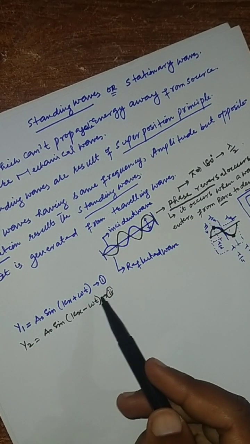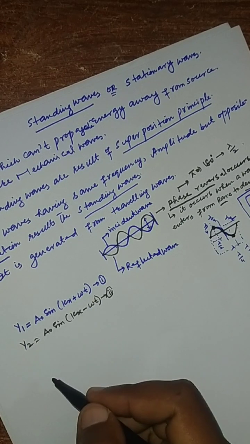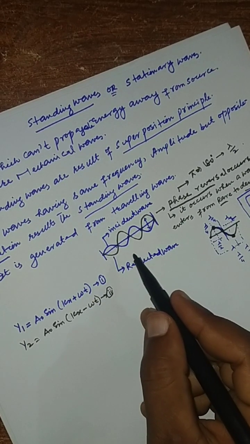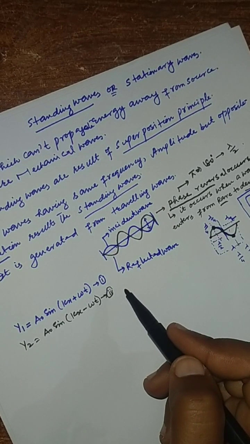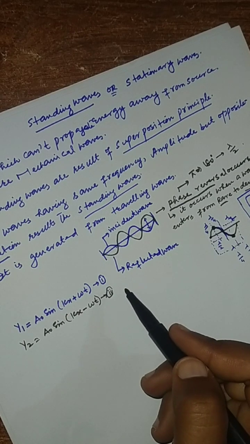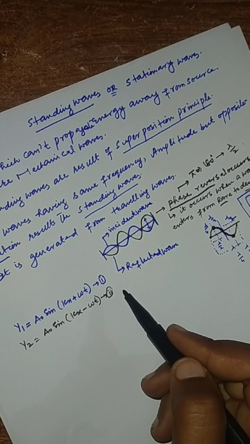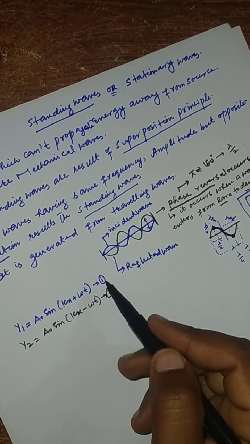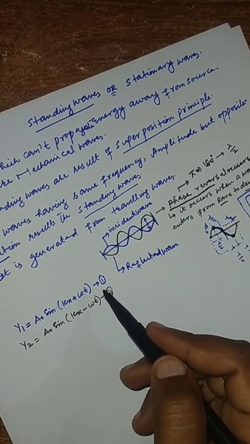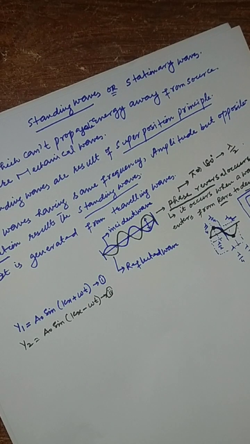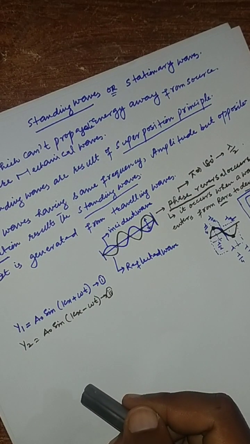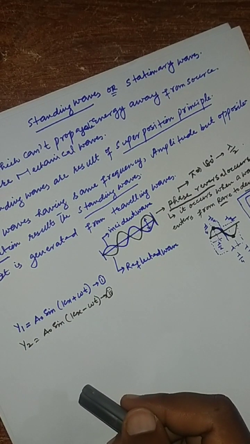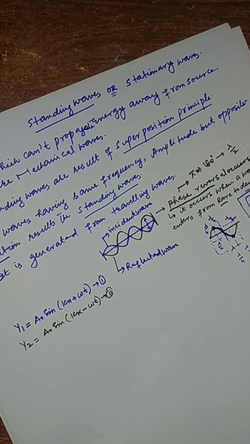So when these two waves interfere, we apply the superposition principle, and according to superposition we will find the resultant amplitude of the standing wave. According to the superposition principle, if we want to calculate the total resultant of the resultant wave, we have to add these two.